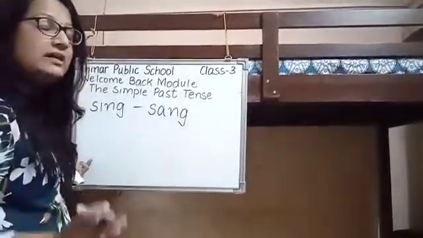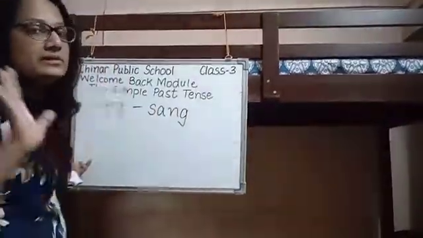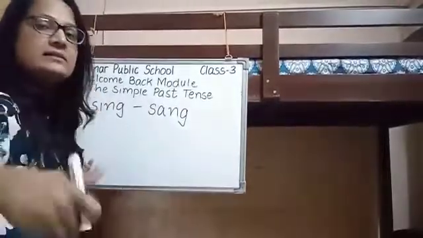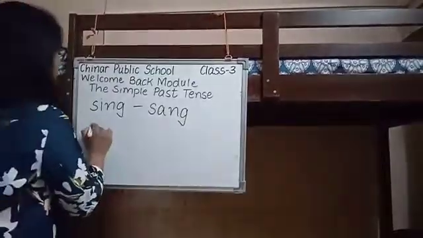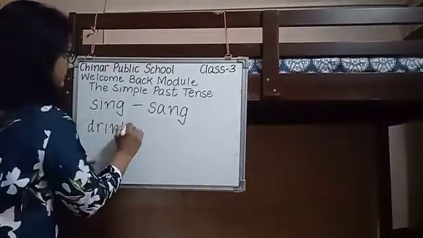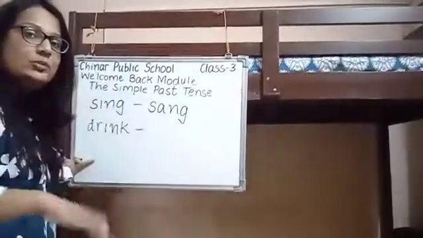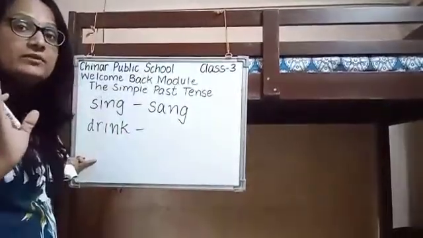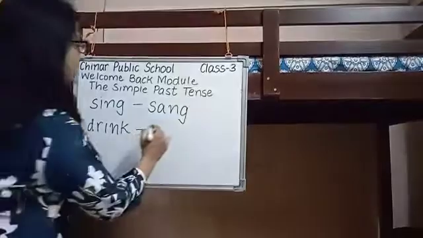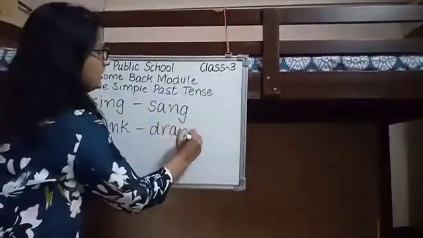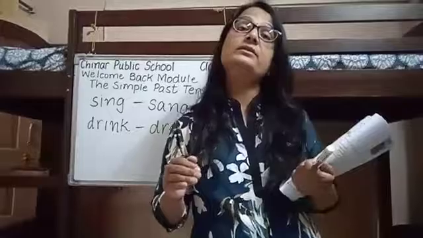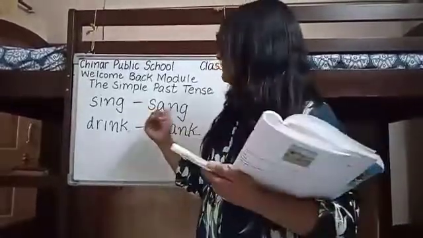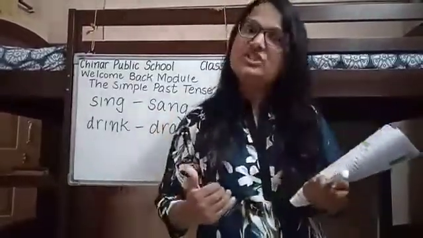Earlier also I told you that we need to remember, we need to memorize the past forms. And with practice, this will come into flow. Okay. Like for example, drink. So we will not add ed or d to it to convert it into its past form. It will be drank. So we need to remember that not only will we be adding ed or d to the verbs to convert them to their past forms, the spellings also can undergo a change. Fine.